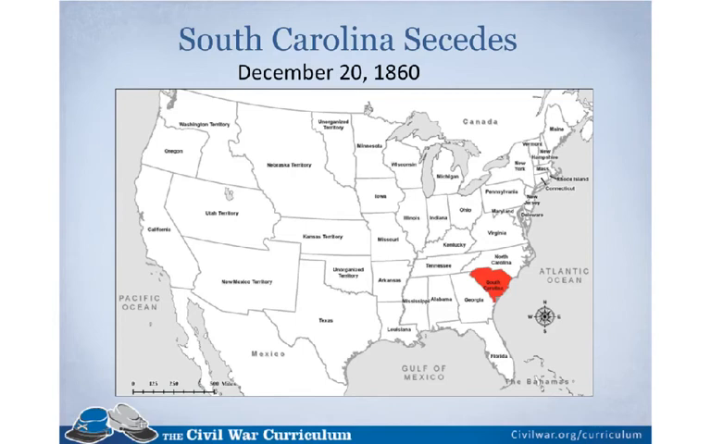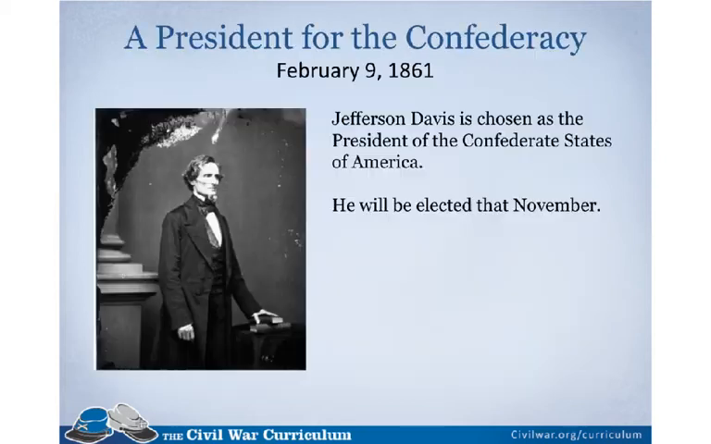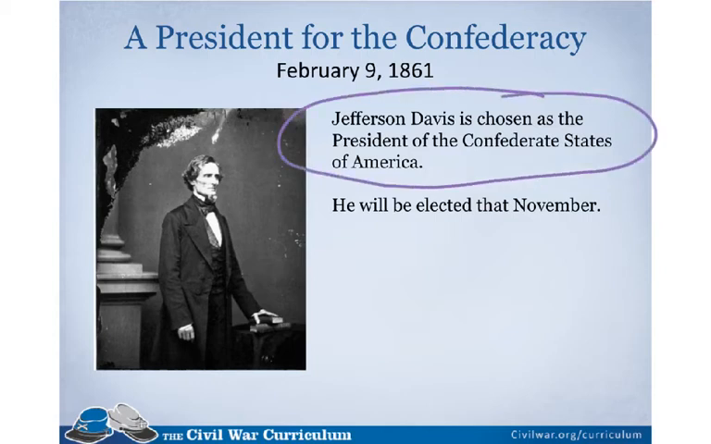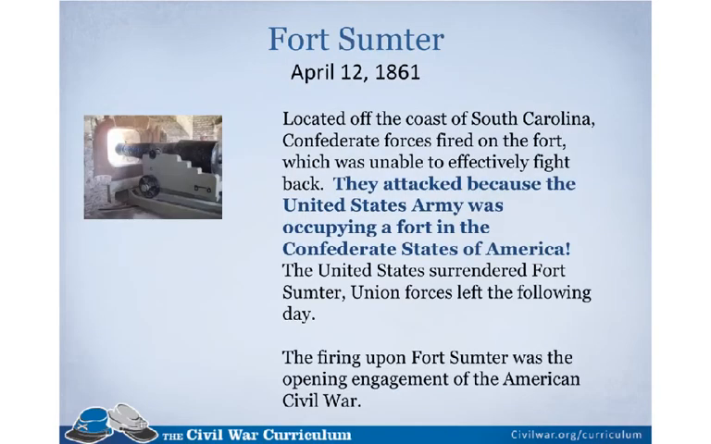Number 4 says, who was elected as the first president of the Confederate States of America? So right here, it tells us that Jefferson Davis is chosen as the president of the Confederate States of America. In November, he will be elected. So that is who led the Confederate side in the war.